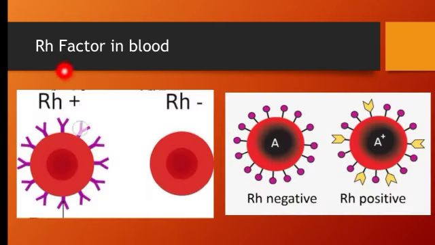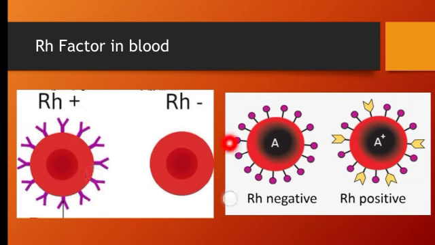Then coming to a different type of factor which is known as Rh factor. Rh factor was first discovered in the rhesus monkey. Now this Rh factor, if it is present, then we can call it Rh positive. If this factor is absent, we can call it Rh negative. If it is present or not present, it doesn't matter, nothing much difference can be seen. But the majority of the population has the Rh positive blood group.